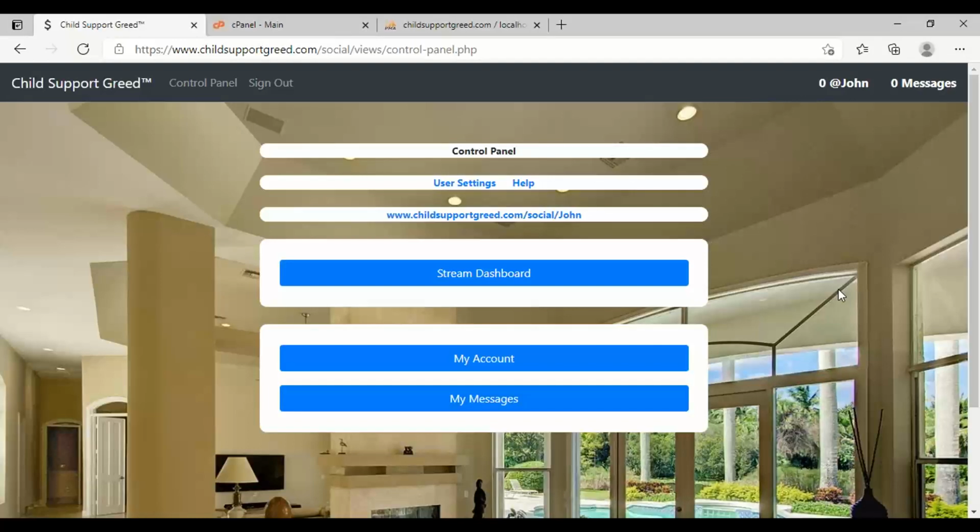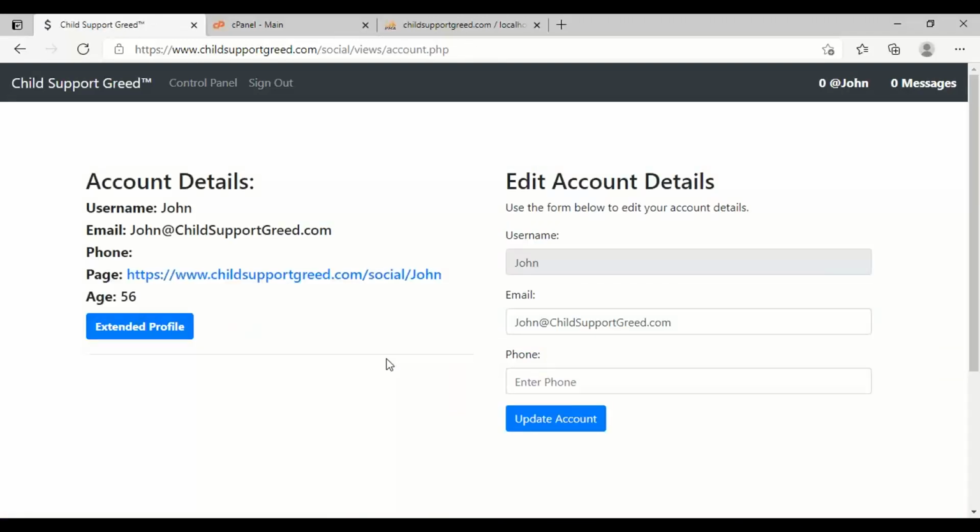And I am logged back in as John. Now let's look at my account. We haven't looked at this link. So my account says that John is 56. That's because I put his birthday as Keanu Reeves' birthday. It's an automatic calculation. Whatever birth date you pick, right now you can't change it. So just put your birthday in there correctly. But if you make yourself a year or two older by accident, it doesn't really matter.